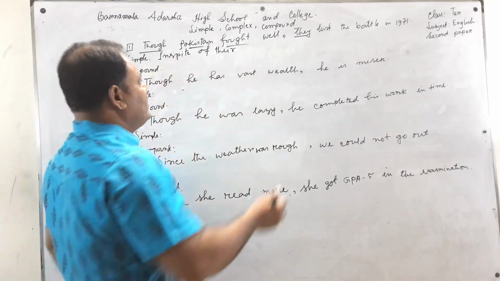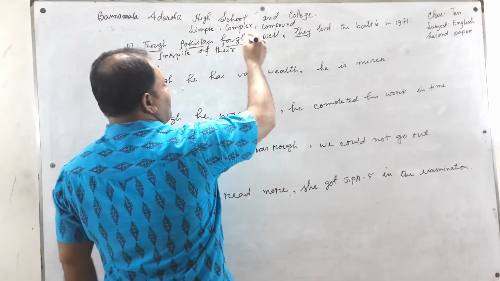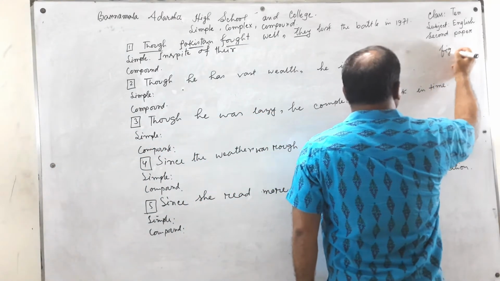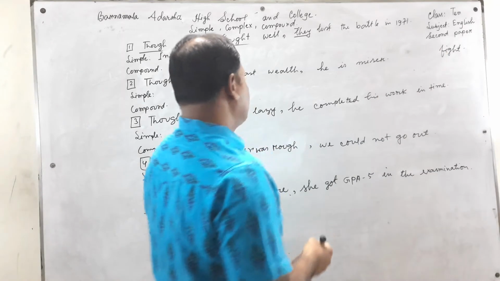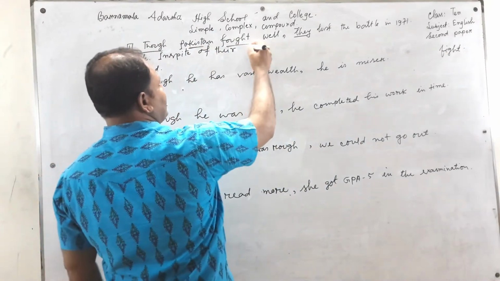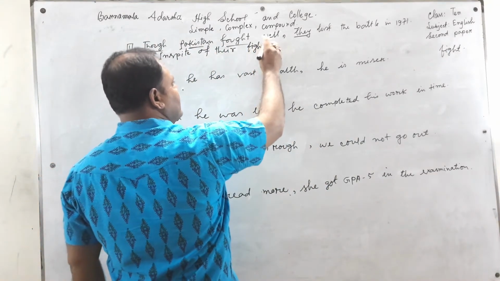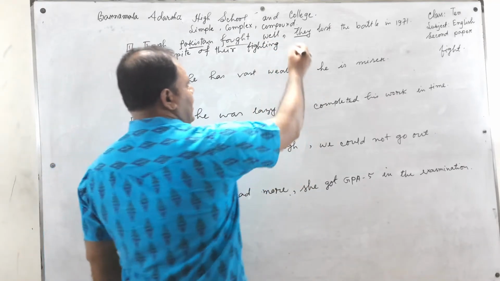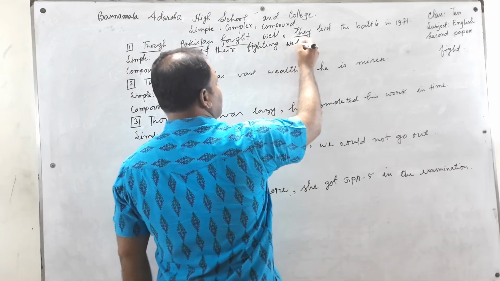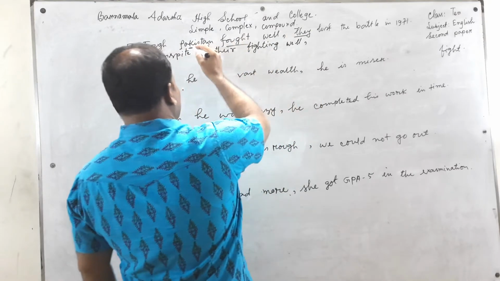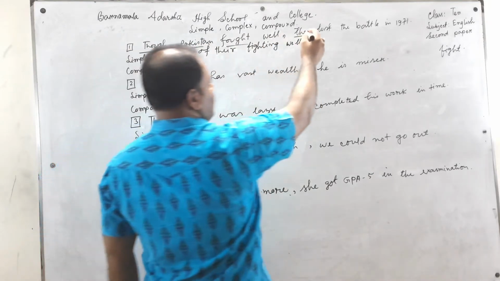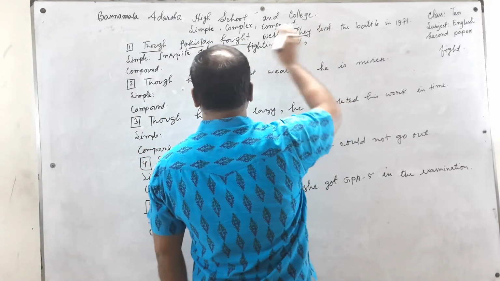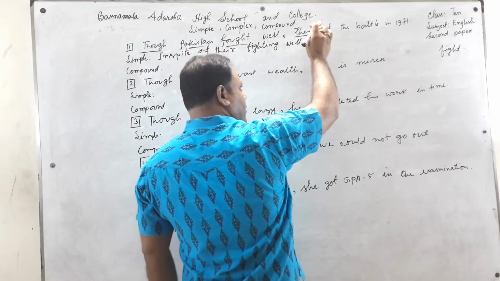In spite of their, fought, we find fought. What is the base form of fought? Fight. In spite of their fighting well. Here we transfer the noun into a pronoun, replacing noun with pronoun.